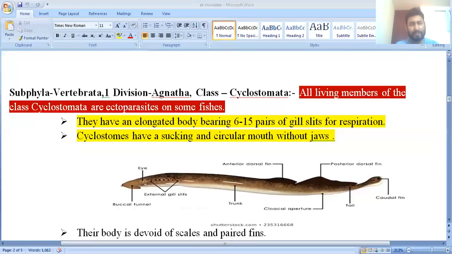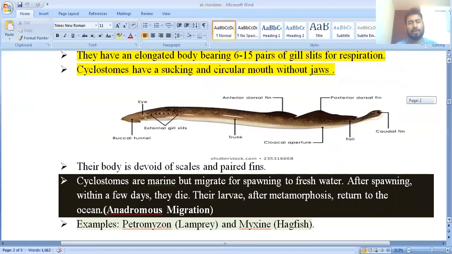They have an elongated body, as you can see, and they have 6 to 15 pairs of gill slits, which are involved in respiration. Characteristic feature: no jaw and circular mouth. You can read here, cyclostomes have a sucking and circular mouth without jaw. So this is the characteristic feature of the division Agnatha and class Cyclostomata.